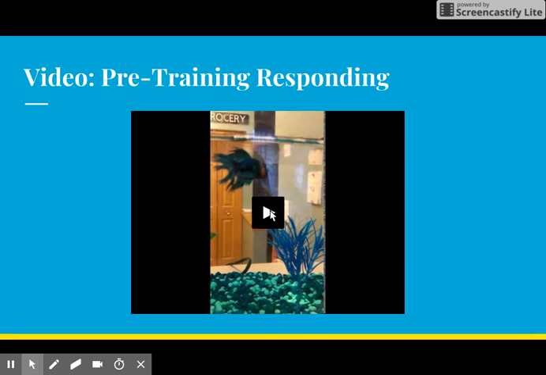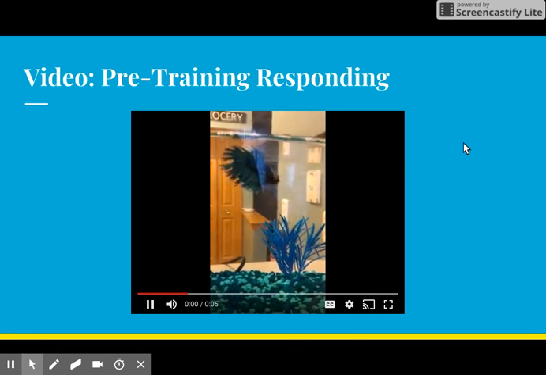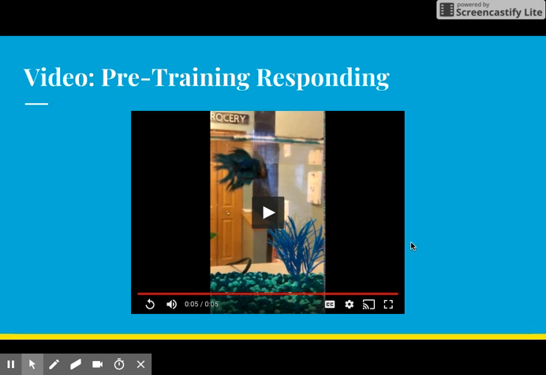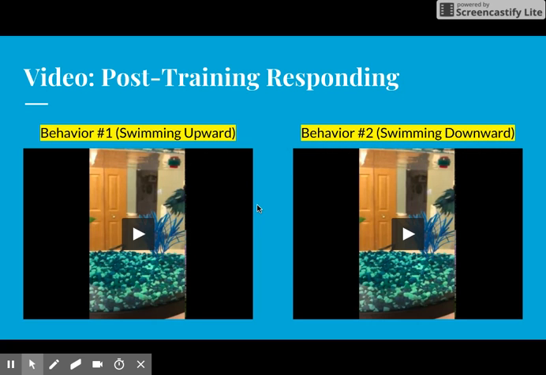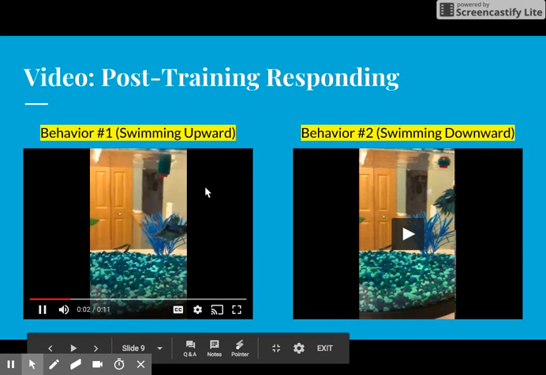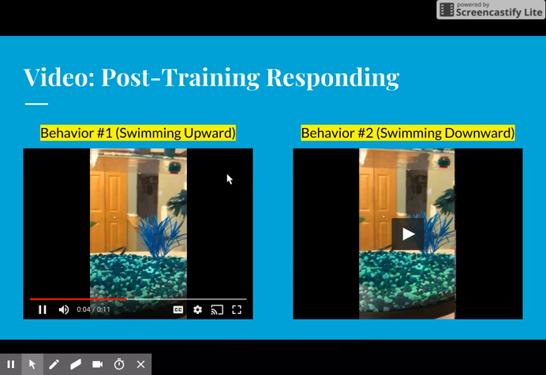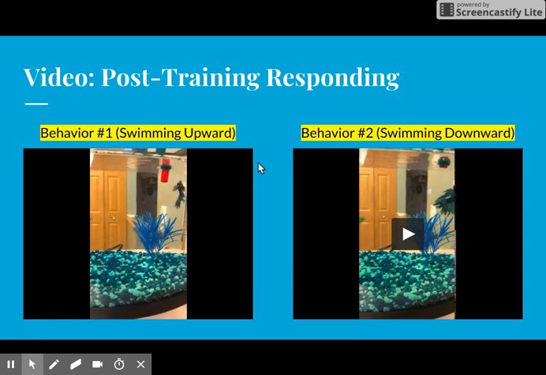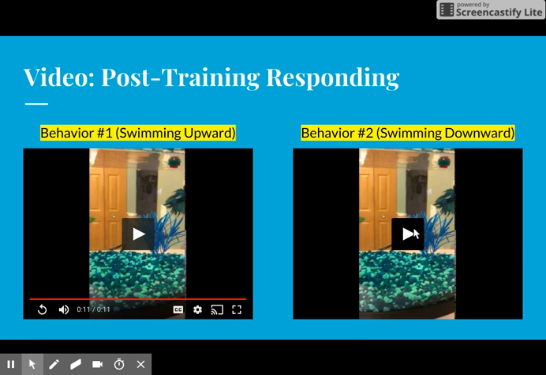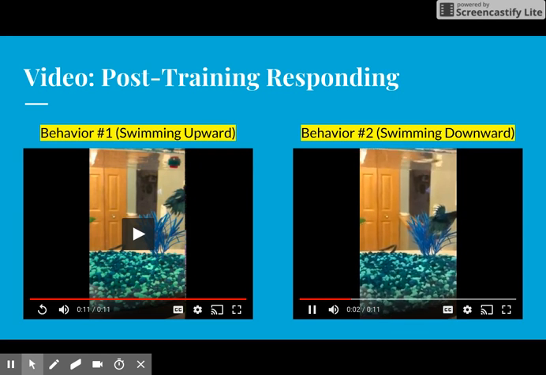Here is a video of the pre-training responding, where the fish does not respond to any stimuli and does not engage in the target behavior. And here are videos of after the training has been conducted, the fish engaging in target behavior number 1, swimming upwards, as he is reinforced with a piece of food immediately upon engaging in that behavior. And behavior number 2, swimming downward, is reinforced on a delay, which is why you see a delayed response in this video.